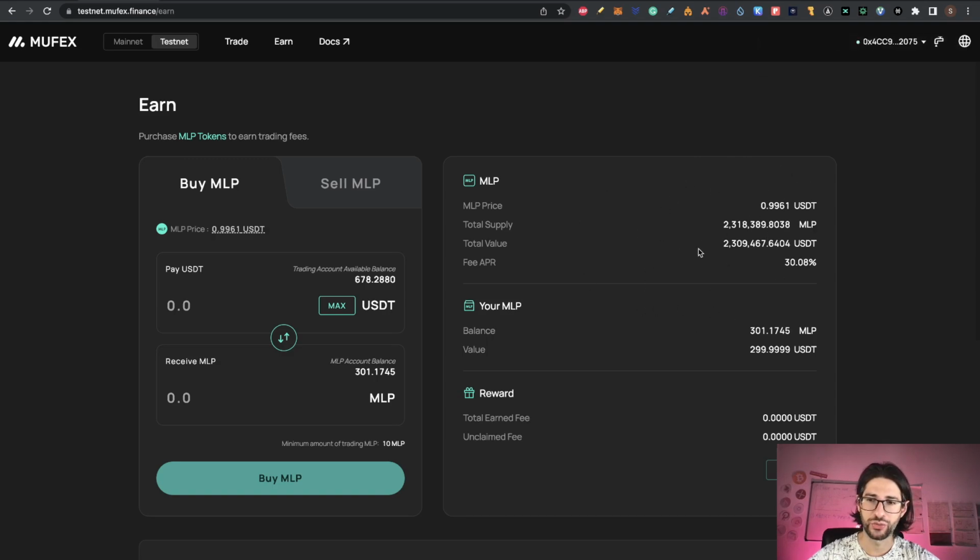So this is going to grow. You can see the MLP price here, the total supply. This is your MLP balance and your value, and this is the total earned fee and the unclaimed fee. I don't have anything right now, but over time I'm going to get some rewards there. So remember to go and claim them.